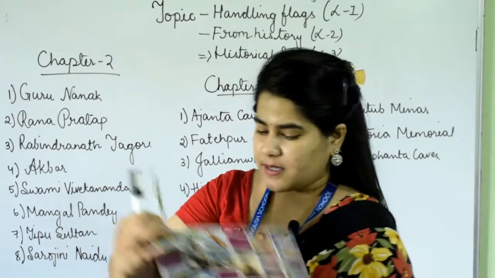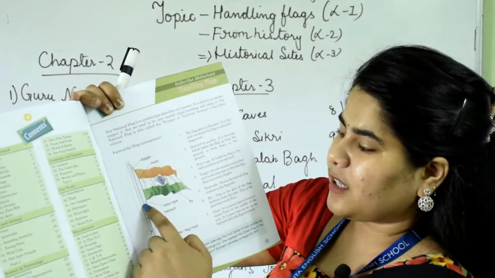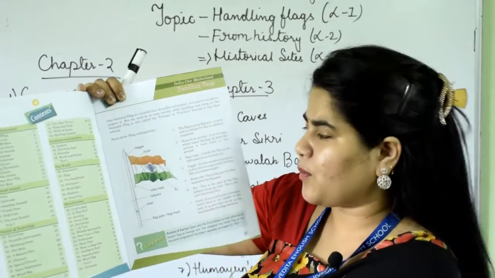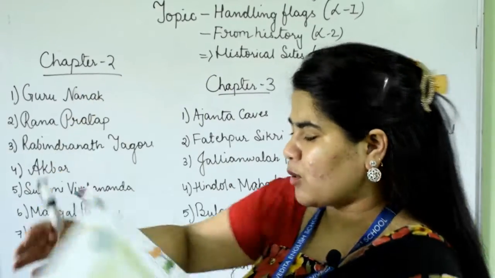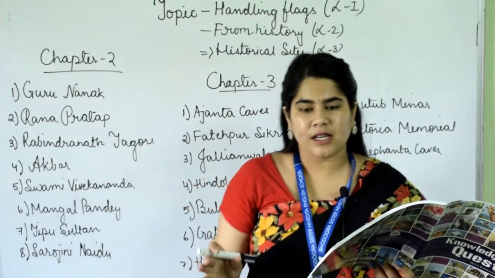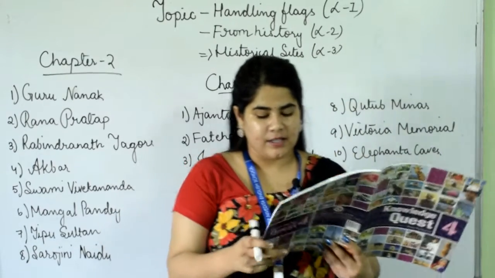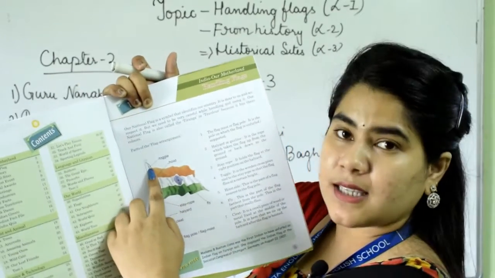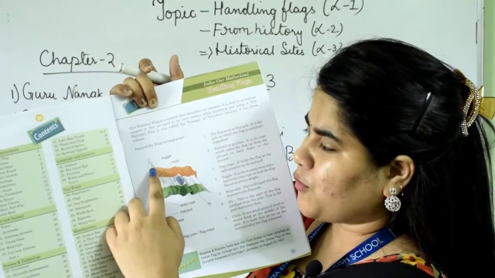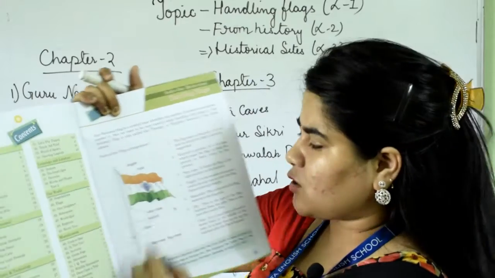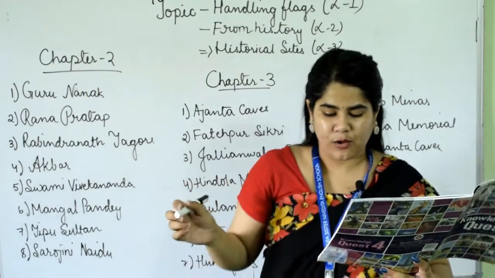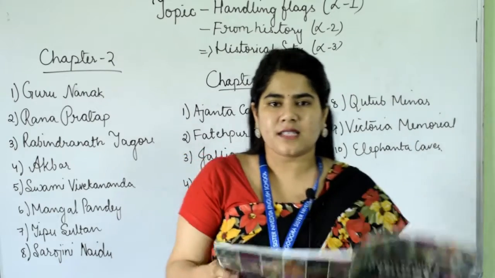The third one is the stay rope. This is the front rope of the pole, and it holds the flag at the right position on the halyard. The fourth one is the toggle. There you will see a small circle, and in the flag also you will see this circle. This is called the toggle. It is a wooden crosspiece tied to the stay rope so that the flag flies at a certain height.